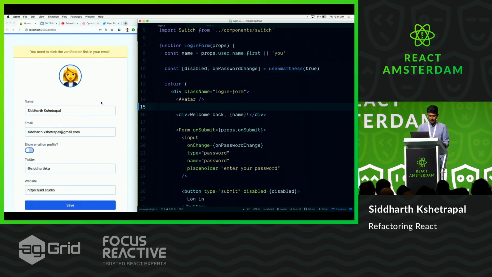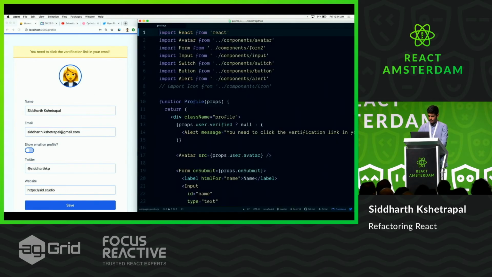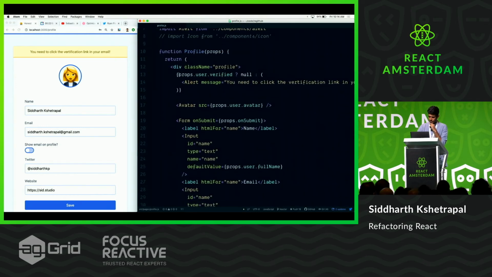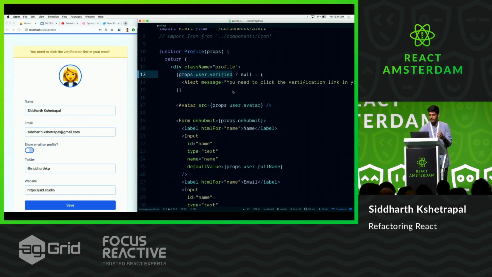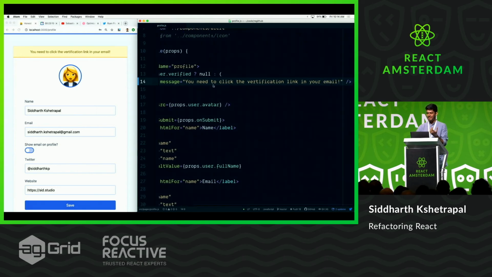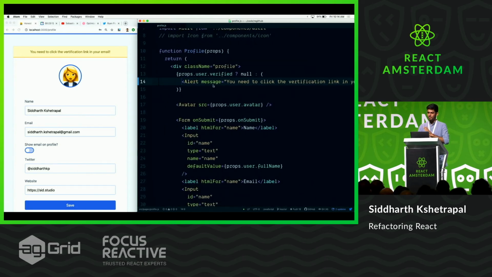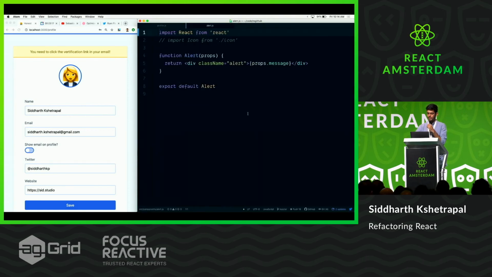So now we come to the next page, where you have this alert, and it says you need to click the something boring. Let's open the code for that. The idea here is that if your profile is verified, then show null. Otherwise, show this alert. And every time you see a component, like a JSX rendered block, which has a prop but doesn't really have any children, it's a code smell, right? There could be something wrong, not saying there is. So let's open the alert and see what's up.